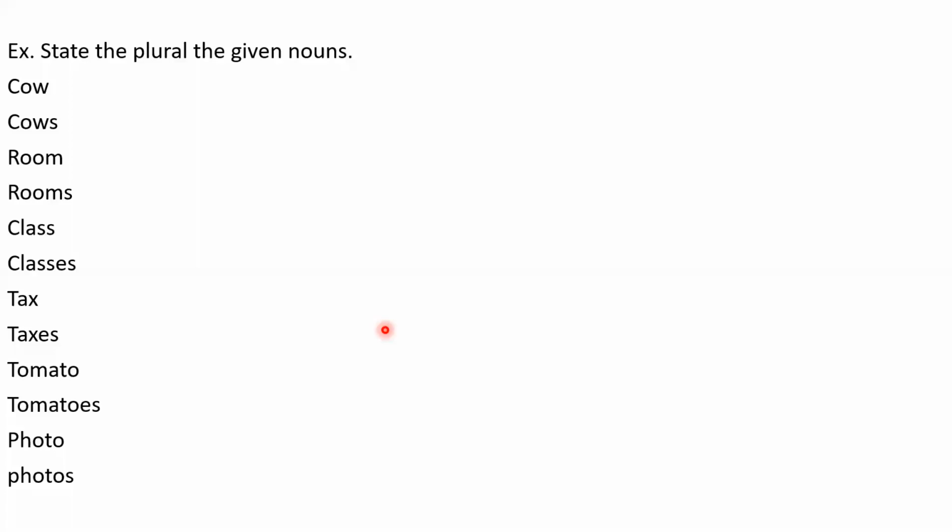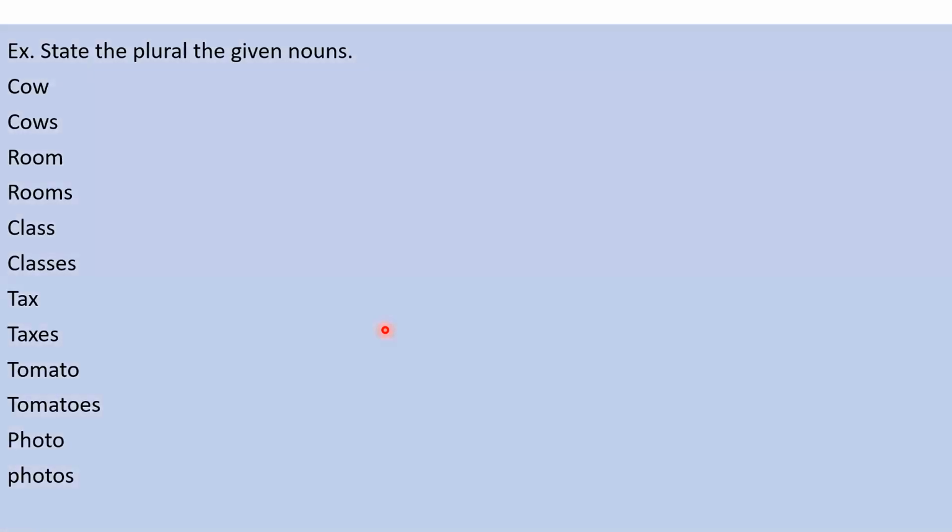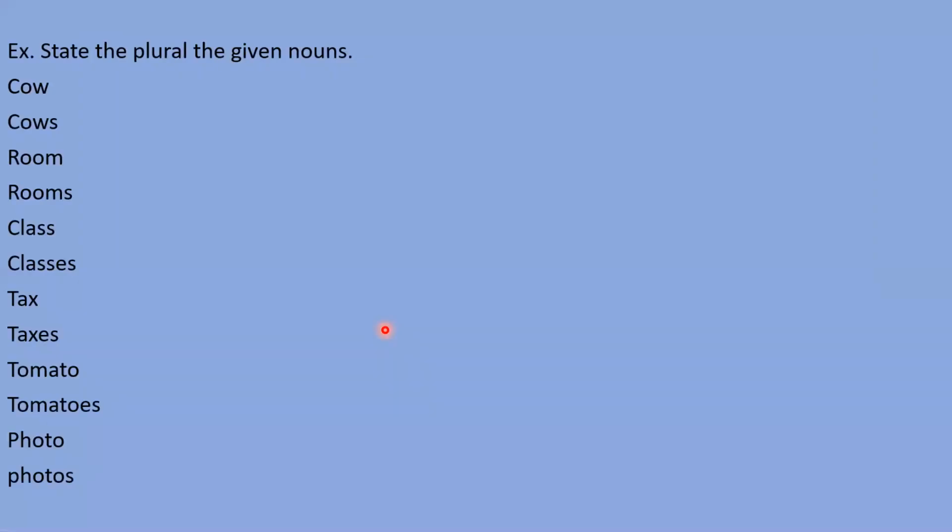State the plural of the given nouns. I made this exercise in question form, but I don't know how all the words have come together, so I can't ask questions regarding this. So let's do that. Dear students, please wait a while. Let me do some setting so that I can ask a question regarding these sentences.